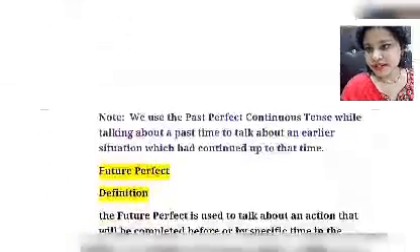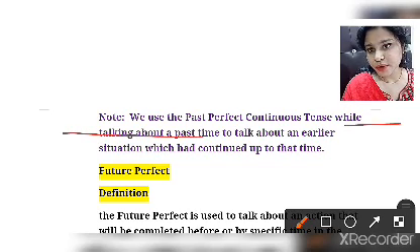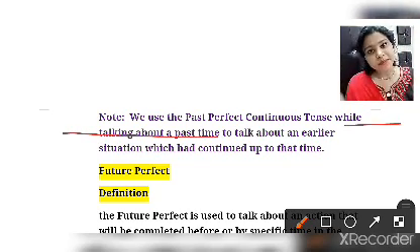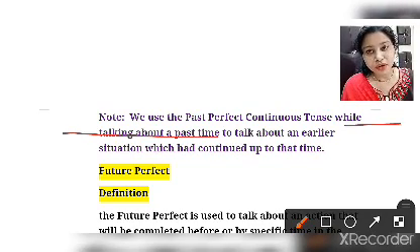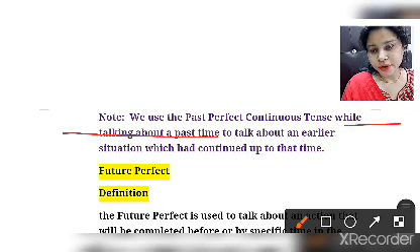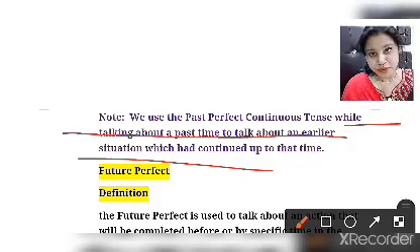So students, in this way we can say that we use past perfect continuous tense while talking about a past time that had happened in the past. When we want to talk about an earlier situation or action that had been continuous up to some time, then we use past perfect continuous tense.